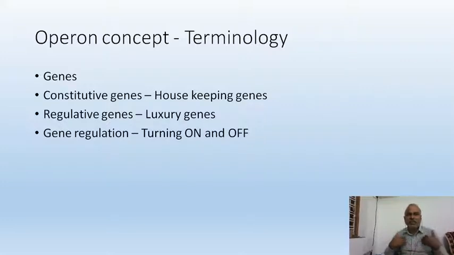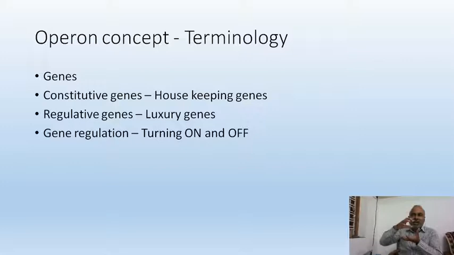Take, for example, the genes of our respiratory system. They are functioning continuously. Such genes are called housekeeping genes, or constitutive genes. But some other genes function only when there is a need. Only when there is a need, they start their functioning. Such genes are called luxury genes, or regulative genes.